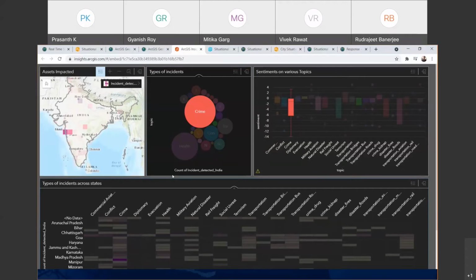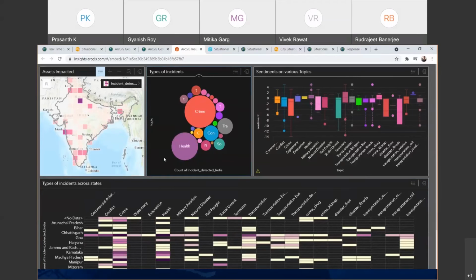So this is an example of the data exploratory workbench, which also helps you do situational awareness. And not only creating cards by drag and drop and configuration, this will help you share this as a workflow within your organization. So the other peers of your organization in other states can make use of this specific workflow to explore their set of data, which is very critical to their localized assets.